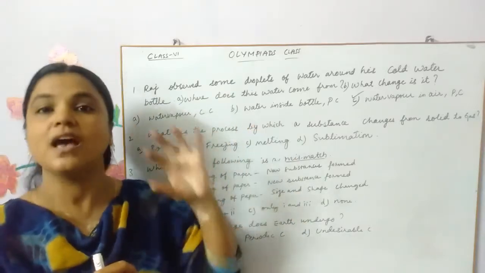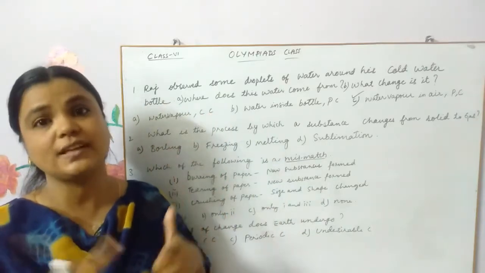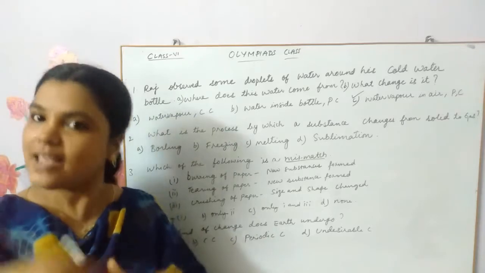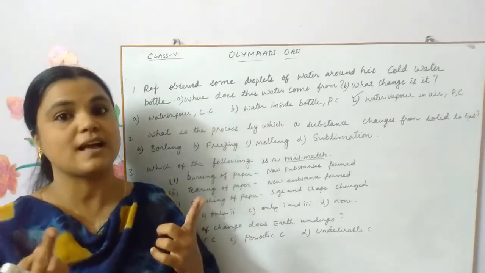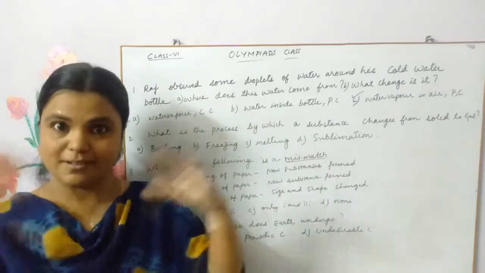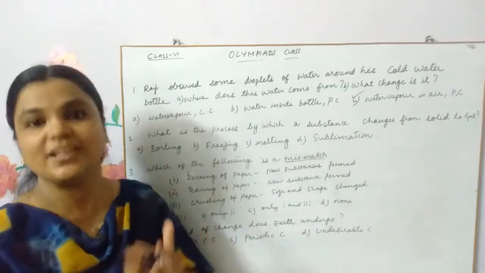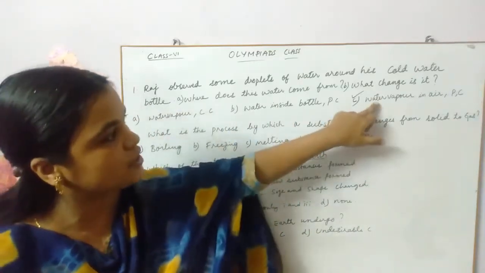So the droplets are not coming from the water inside the bottle, but from the water vapor present in the atmosphere, children. So this option is correct.